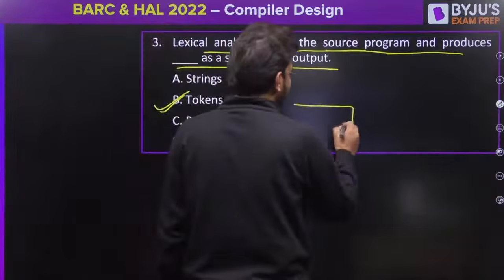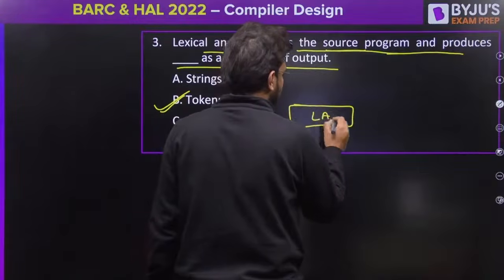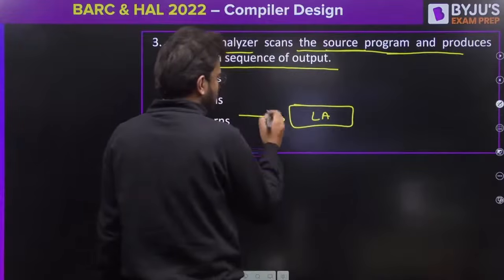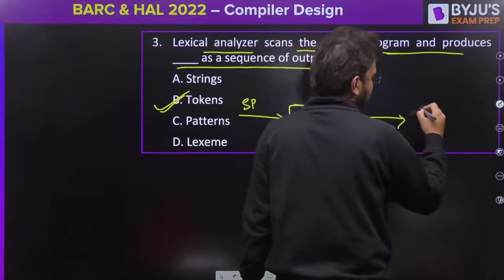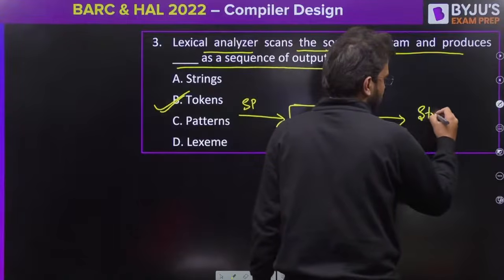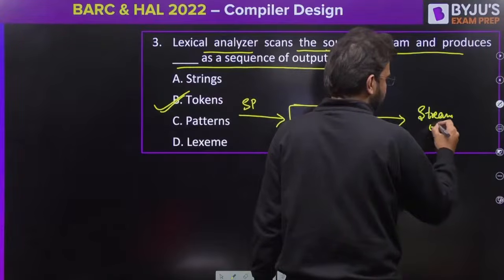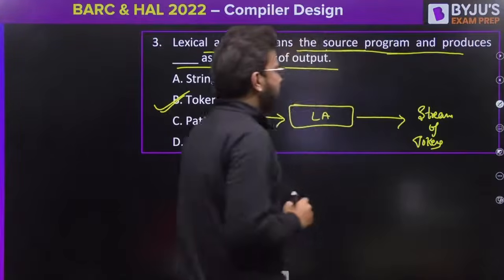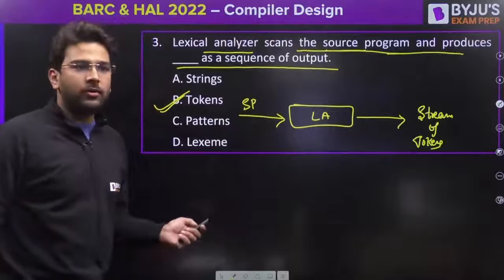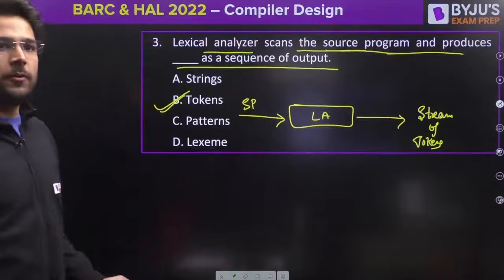If you talk about the lexical analysis phase, it takes the source program and generates the stream of tokens. Token stream you can say, or stream of tokens. Clear? Is it clear to all of you? Let's proceed to the next question now.